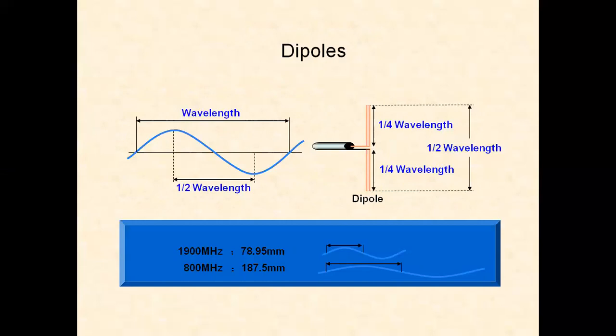So how will be the structure of the half-wave dipole? We have a transmission line. The transmission line is opened at the far end and bent like this. One side, we take the length equal to lambda by 4. For the other wire, we also take the length equal to lambda by 4, so the total length becomes lambda by 2. If we apply the modulated signal at this transmission line, it is radiated into the space.